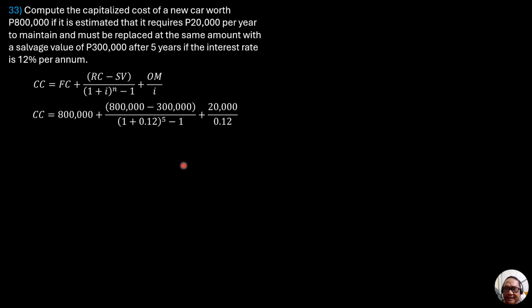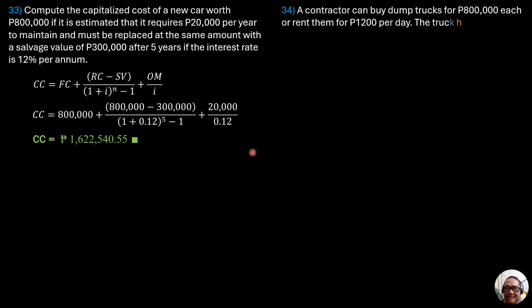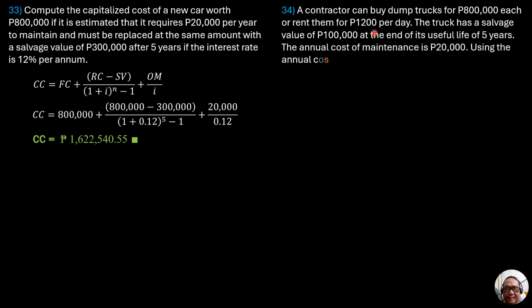So solving for that, the capitalized cost is equal to 1,622,540.55.